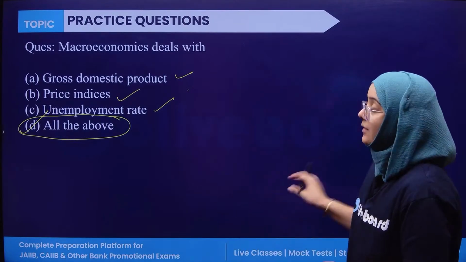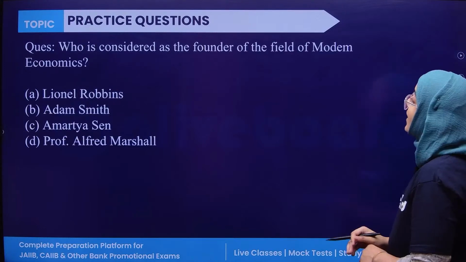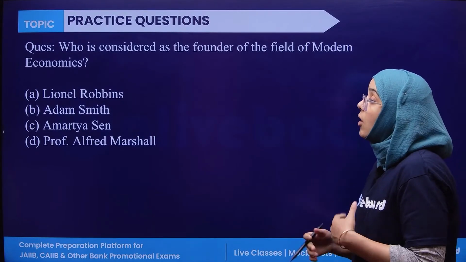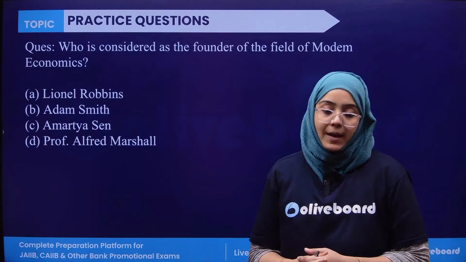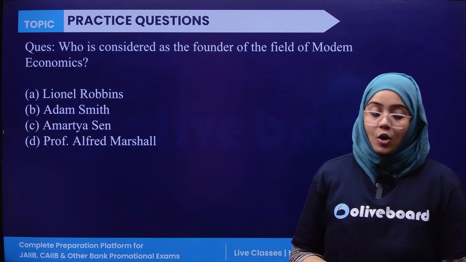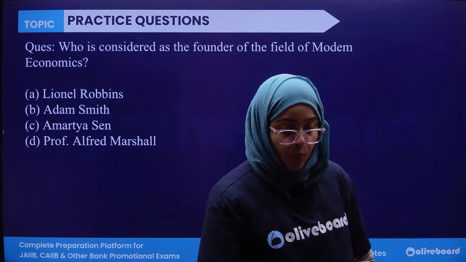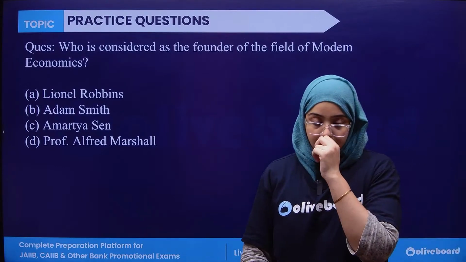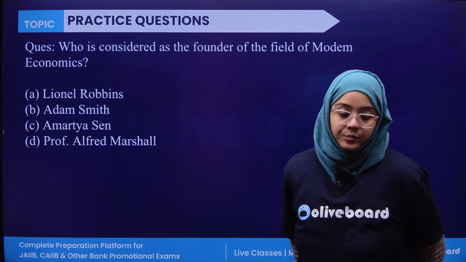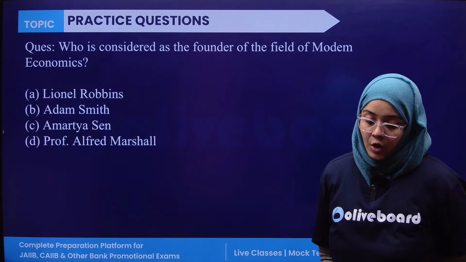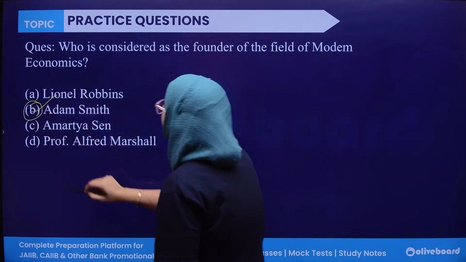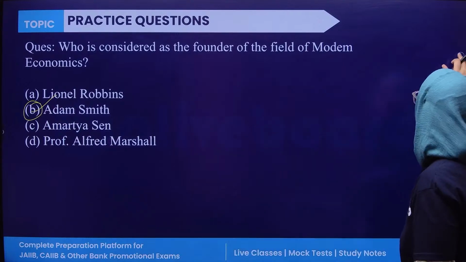Okay, next. Who is considered the founder of modern economics? Who is considered the father of modern economics? Obviously, it is again Adam Smith. Okay. Next.